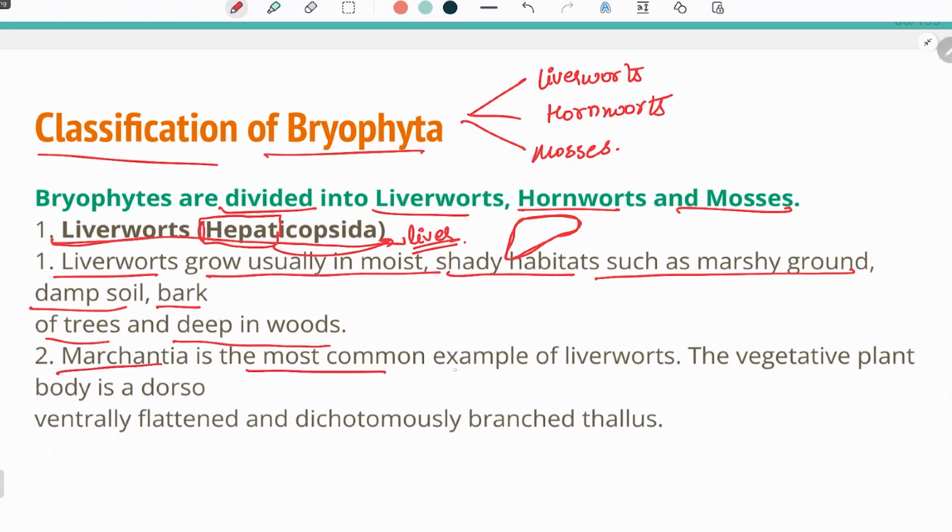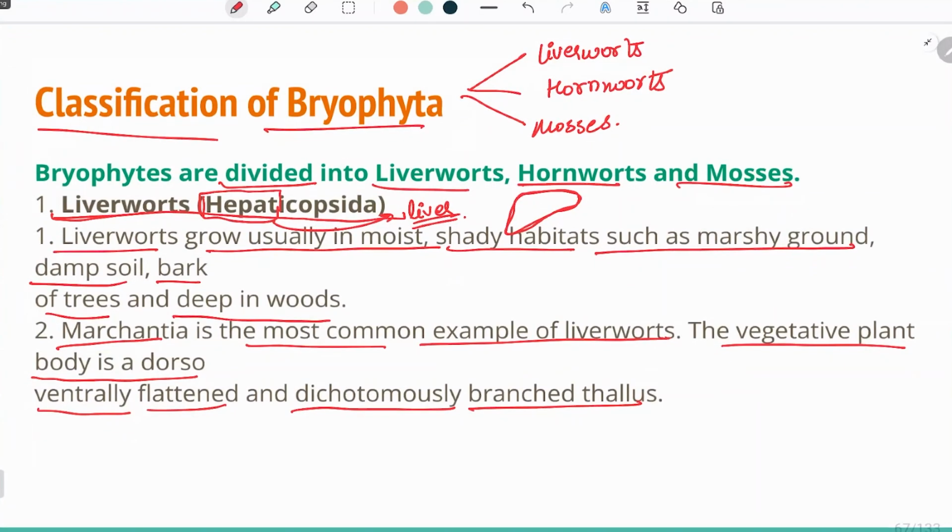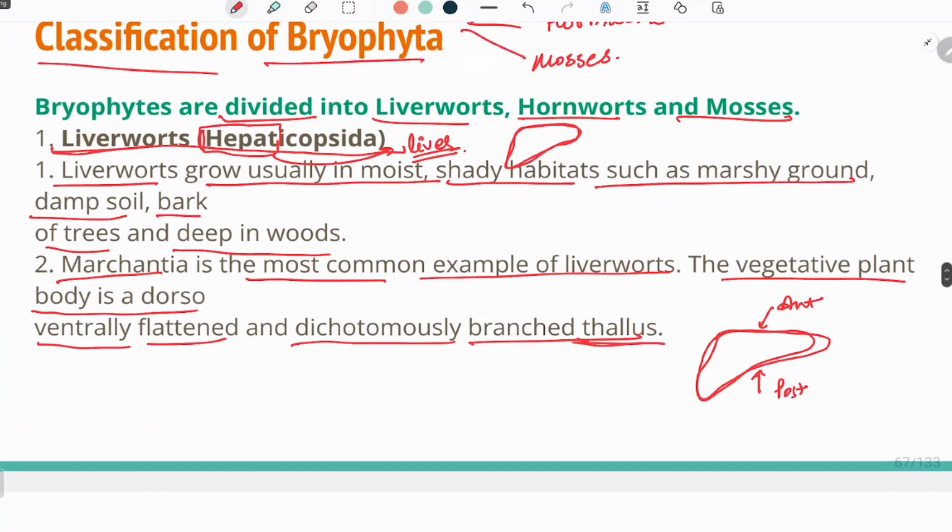Marchantia is the most common example of liverwort. The vegetative plant body is a dorsiventrally flattened and dichotomously branched thallus. What is dorsiventrally flattened? Dorsiventrally flattened means that the dorsal part as well as the ventral part of the body is flattened. You can see in this portion that both parts are flattened and dichotomously branched. That means it is a branched thallus-like structure.